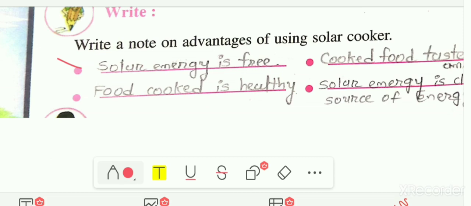The next advantage is food cooked is healthy. The food which is cooked in the solar cooker is healthy for our body.